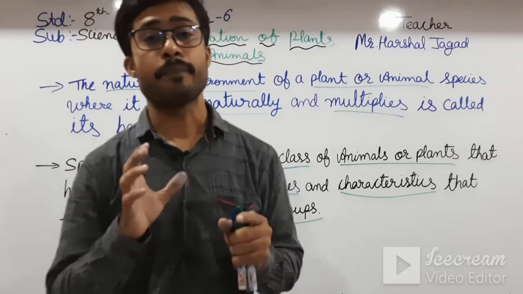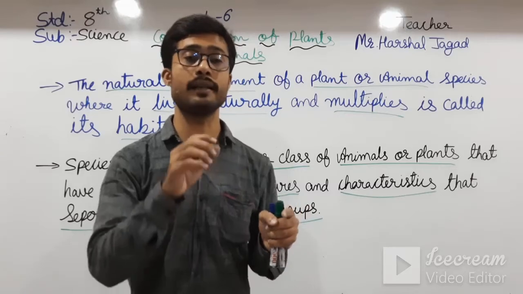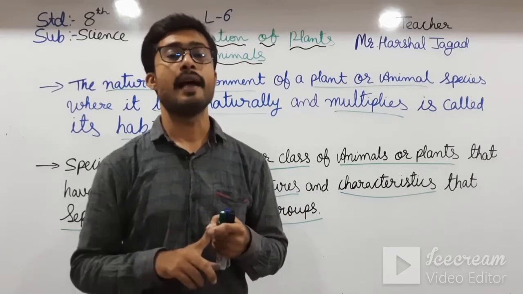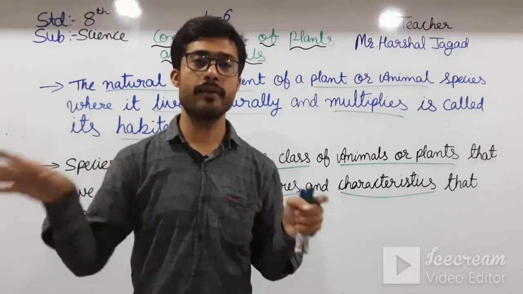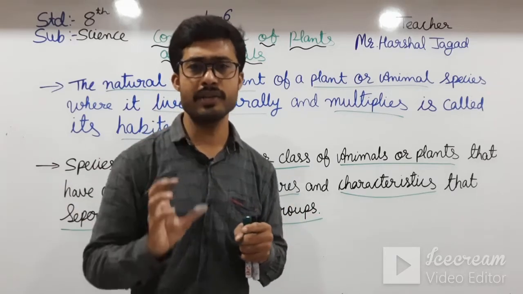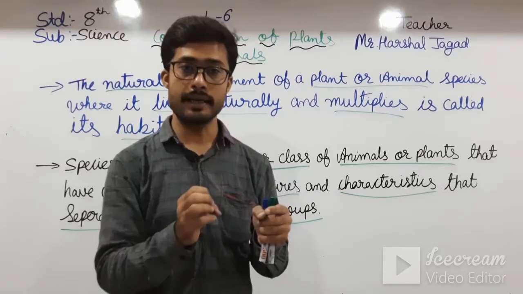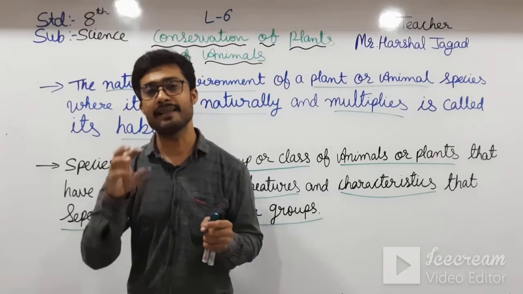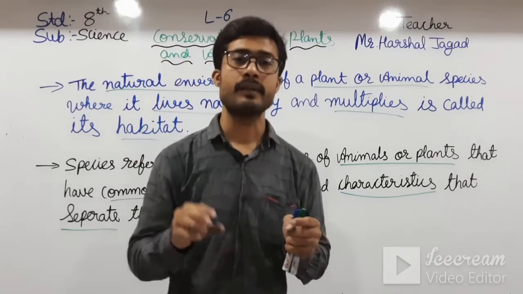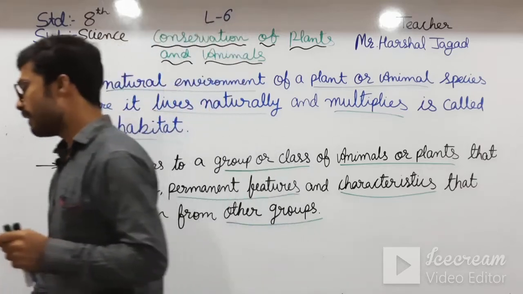The species which are found only in some area of the earth are known as endemic species. They are not found everywhere, but only in some region or some country or some state or some village. If it is found only in a specific area, it is called an endemic species. Okay students, let's see it.